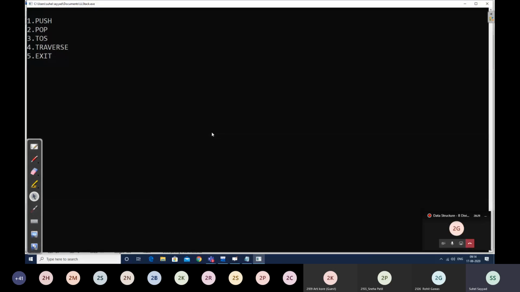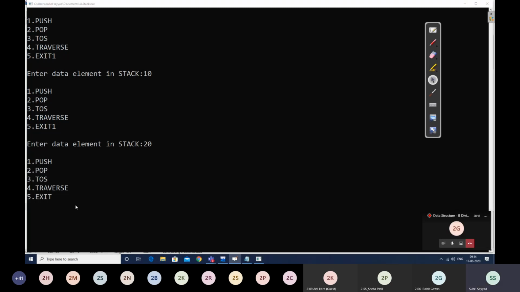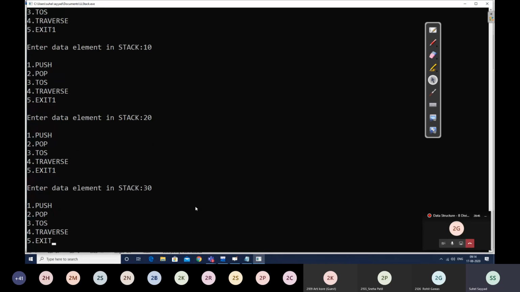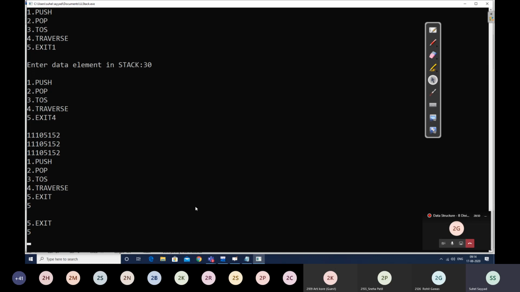So we have our options: push, pop, top of stack and traverse. So we are performing push. We are pushing 10. Then again we perform push, we push 20. Then again we perform push 30, and then we traverse. Some mistake has been done.